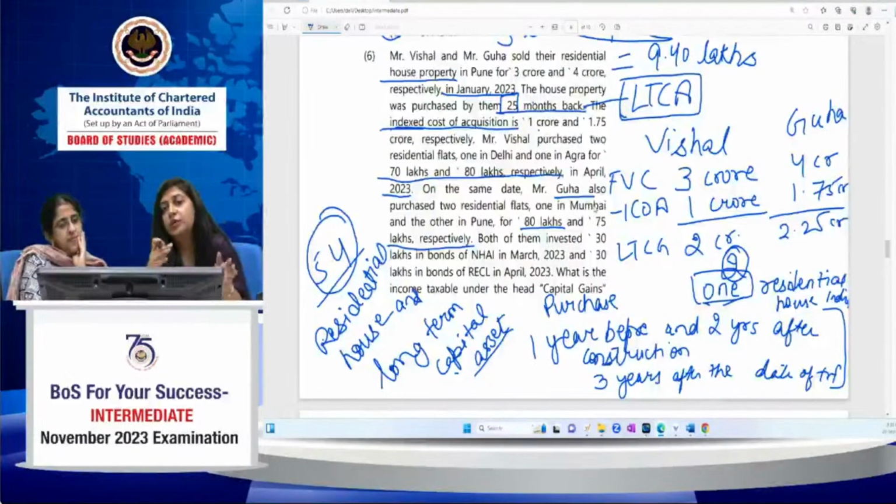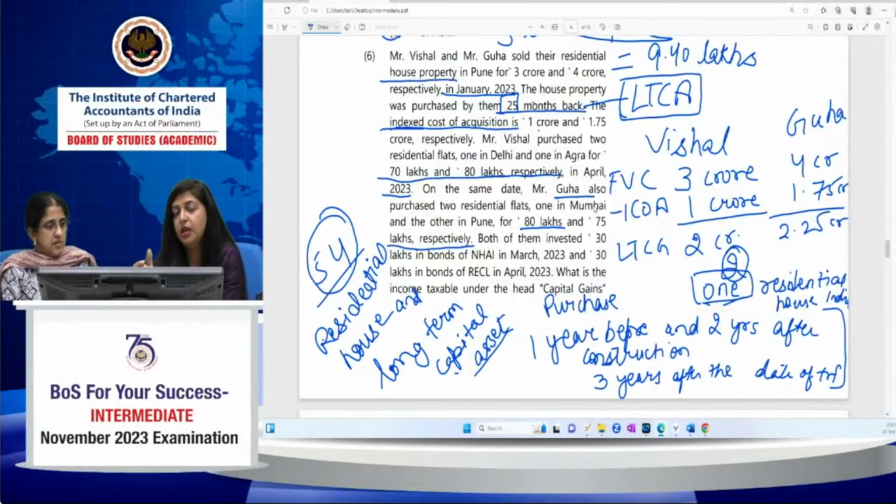That means you can purchase or construct one residential house property in India after having the capital gain, and you will get the exemption. But in case your capital gain doesn't exceed 2 crore, then you have an option to purchase or construct two residential house properties in India, and this is a one-time option only.